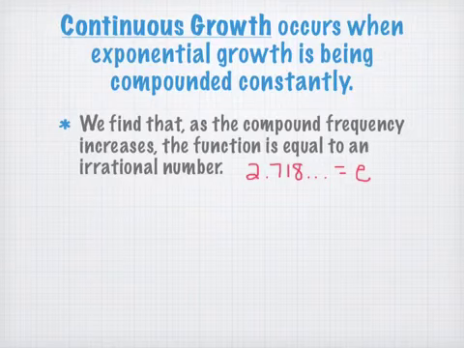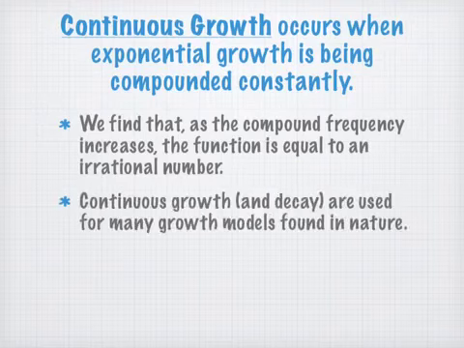Wait, so if we put that in our calculator? Yes, there is a way we're going to do it in your calculator. It's just going to round it off, just like if you use pi. It could show quite a few decimal points, but it will still round off. Okay, so continuous growth, and again, there's that word continuous. This is the model of growth that is found more often in nature. If you were to measure the growth of a plant or population growth of insects or something along those lines, instead of being that exponential growth model that we looked at before, it's more similar to this model, which uses this magic number E that shows up in all kinds of stuff.